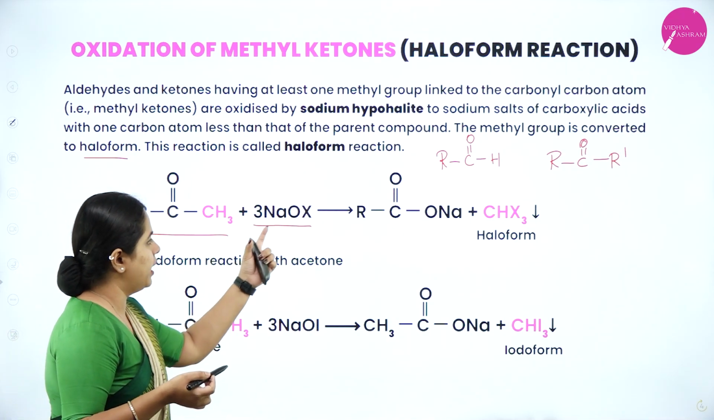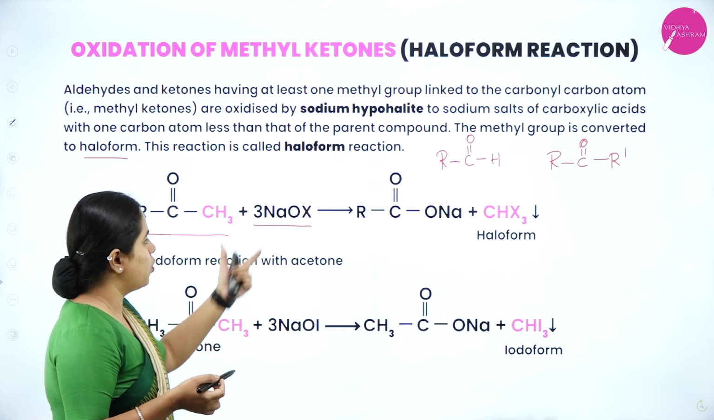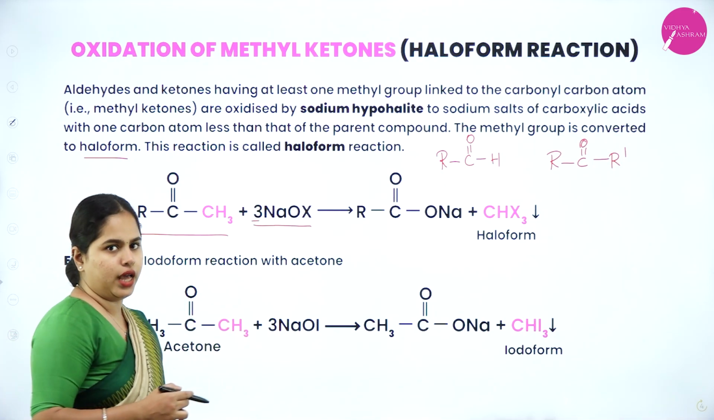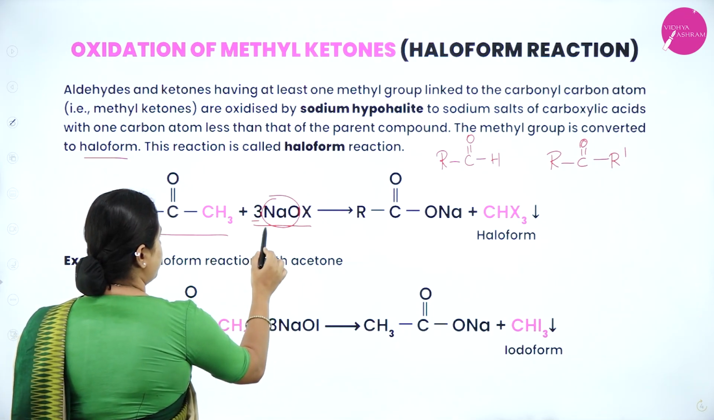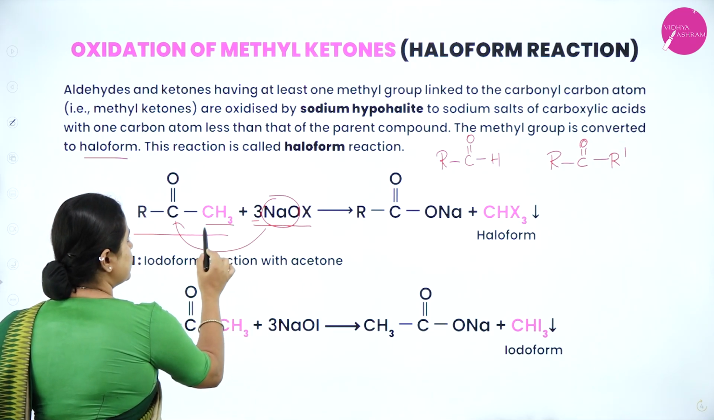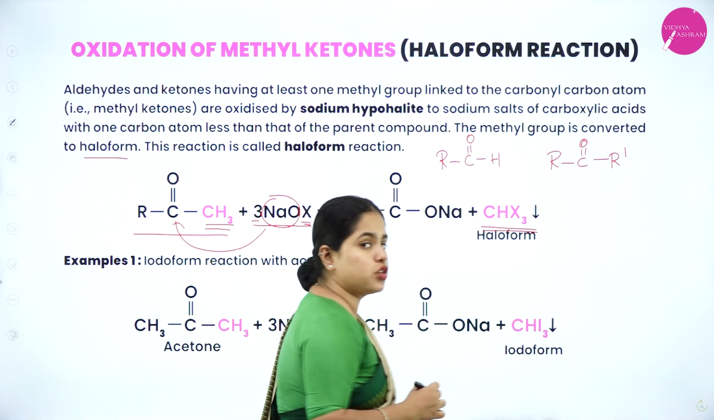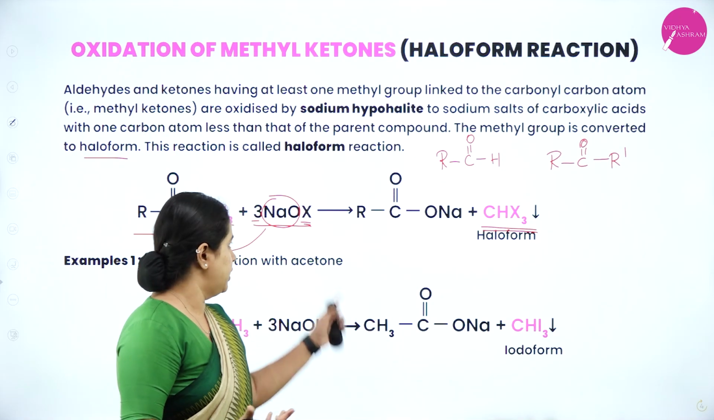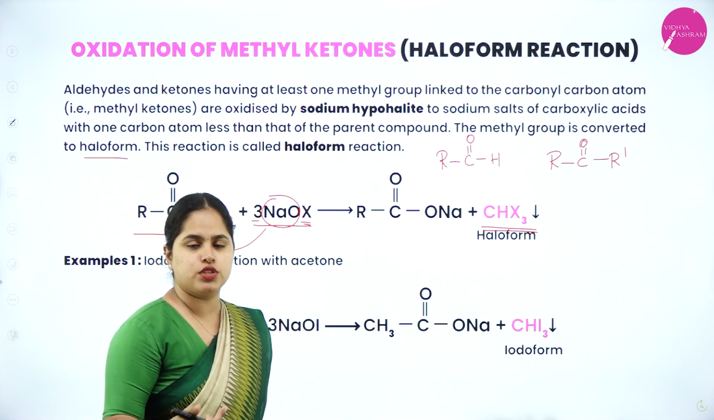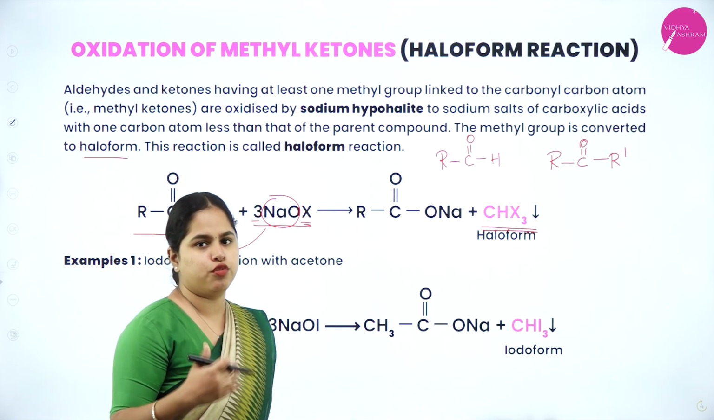So what is happening here? NaOX is called sodium hypohalite. This is going to react with 3 moles of sodium hypohalite. What is going to happen? The ONa is going to get attached to the carbon, and the CH3 and halogen together will form CHX3, which is called the haloform. If it is chlorine which we are using instead of this X, we'll get chloroform. Bromine, bromoform. Iodine, iodoform will be obtained.